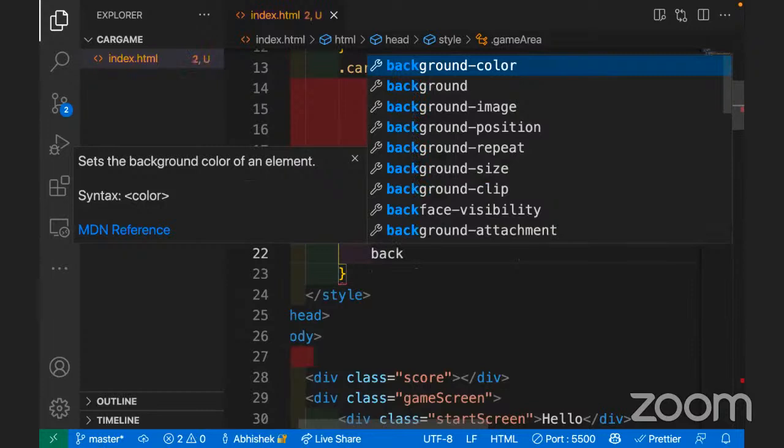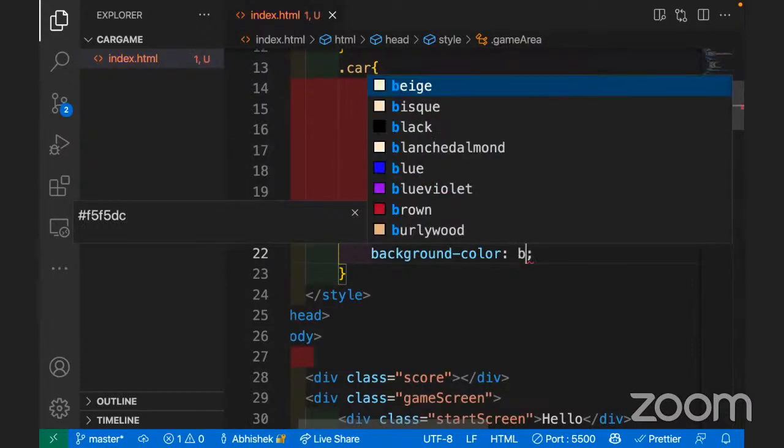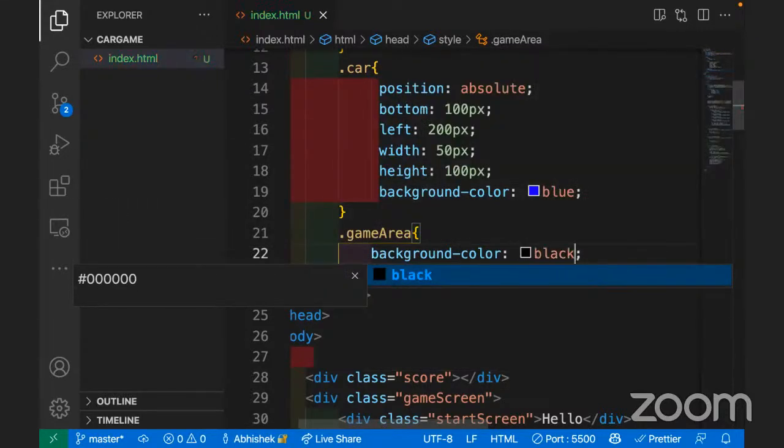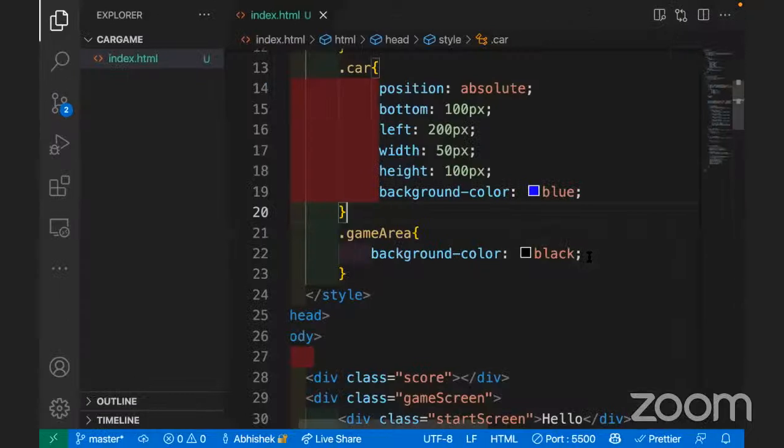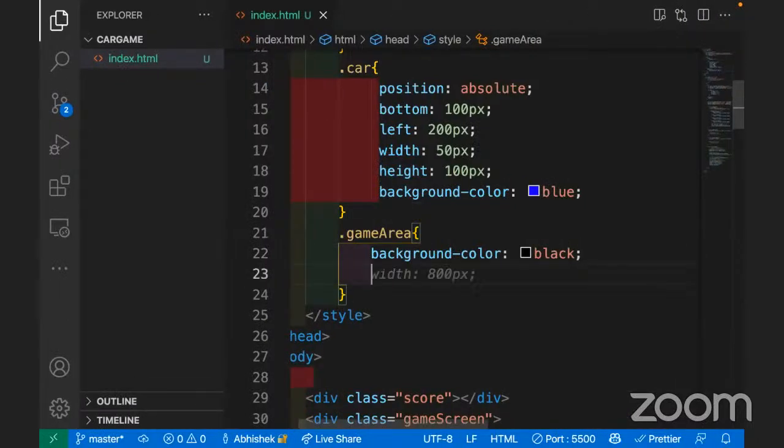Let's start with the background color. Let's take it black. In the game that I showed you, it was black, right? I have to extend the position. I think the div is empty, so it's not taking place. So let's take the width, suppose 200 pixels.